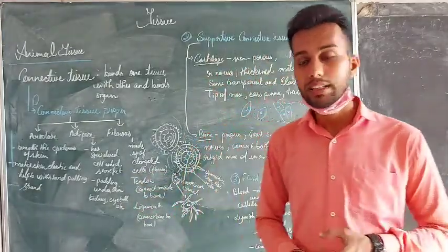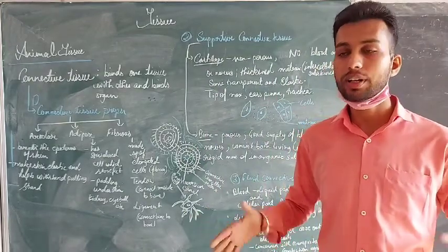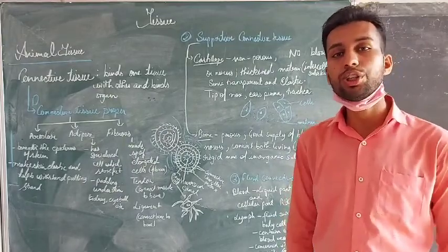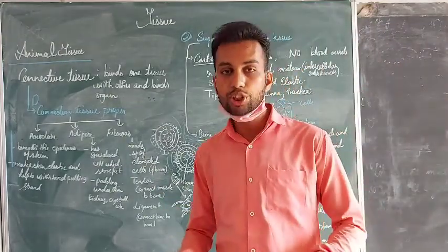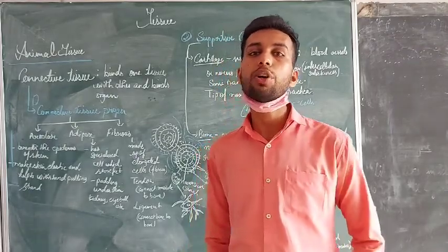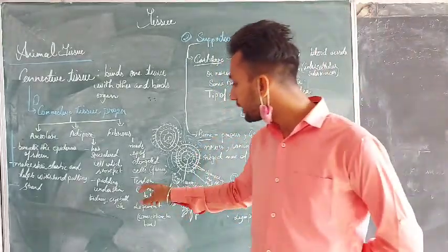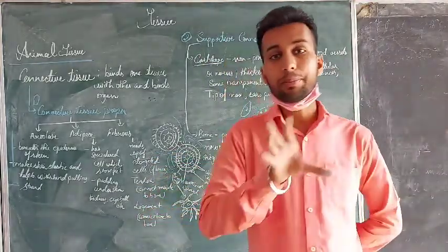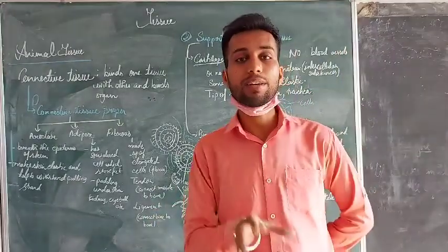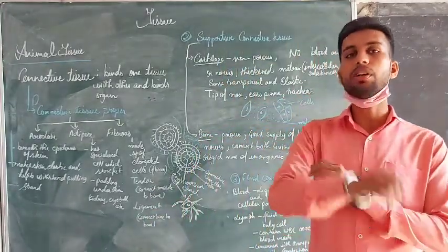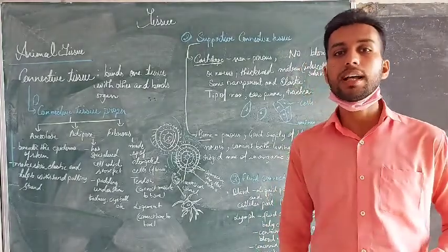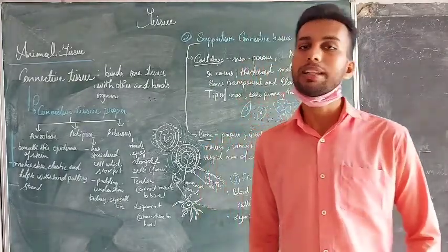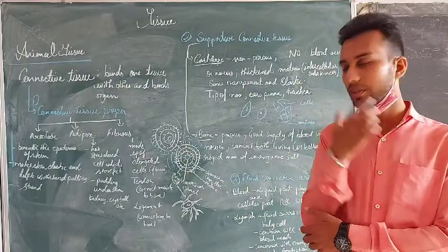Tendon's main purpose: we already have the bone, which is the framework of our body. Like the biceps muscles, like the thigh muscles, these muscles are also associated with the bone. So these muscles are joined with the bone, which helps us in the movement of the muscles as well as movement of the bone. Tendon is a fibrous tissue whose main function is to connect muscles to bone, and ligament's main function is to connect bone to bone, like our elbow bone with our forearm, like our knee with our thigh bone, like our femur with our thigh bone. So these bones are connected by the ligament, and the muscles and bone are connected through the tendon.